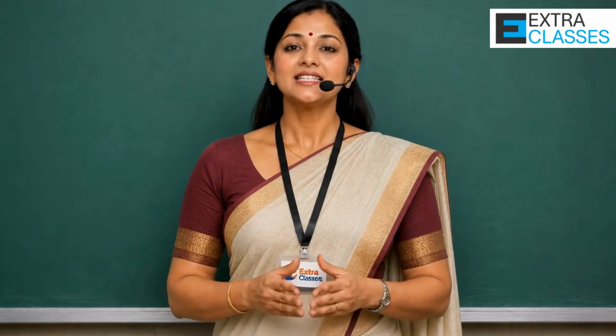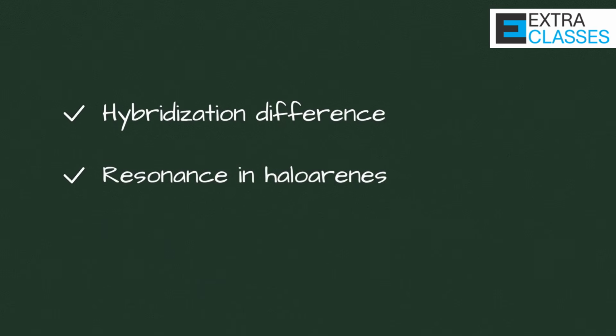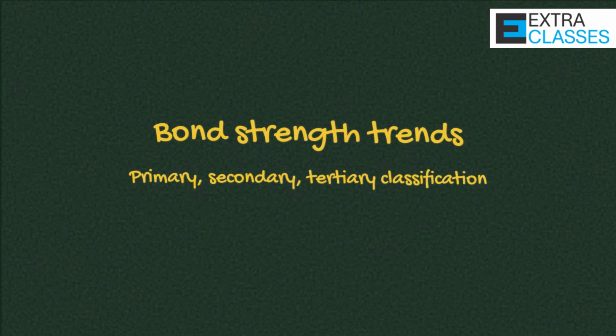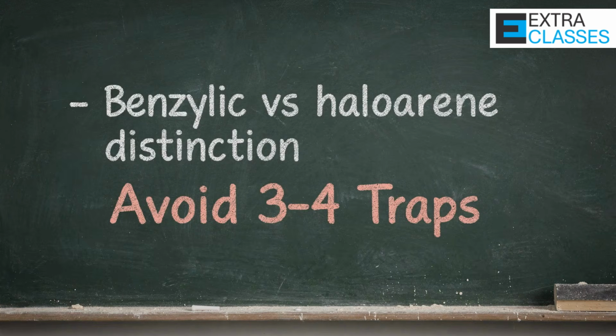Students, for the introduction section of haloalkanes and haloarenes, do not treat it as basic theory. It is actually the foundation of the entire chapter. If you understand hybridization difference, resonance in haloarenes, bond strength trends, primary, secondary, tertiary classification, benzylic versus aryl halide distinction, you will avoid at least 3 to 4 common traps in NEET.